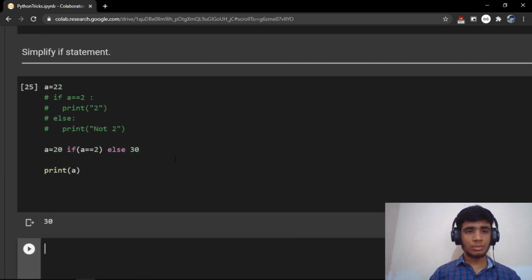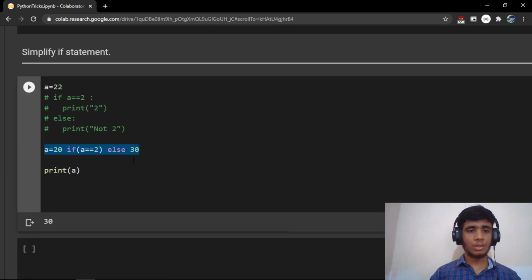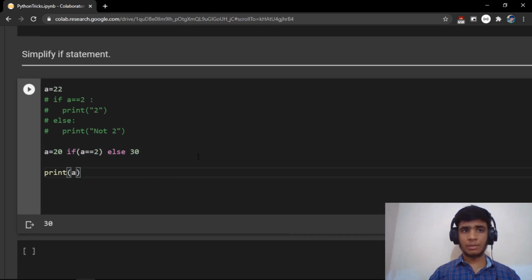Exactly. So this is something which you can use, and you might also see codes online or codes of web professionals. They use this kind of statement, and they write everything in a single line. So there is nothing complex in it. You have to know these simple tricks. So that is how to use a simple if statement.